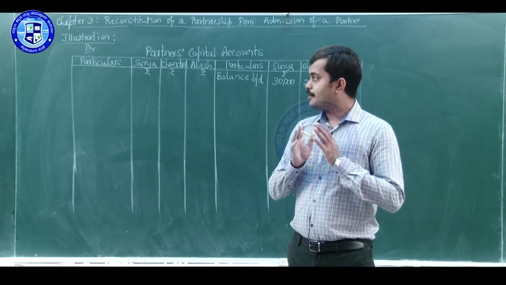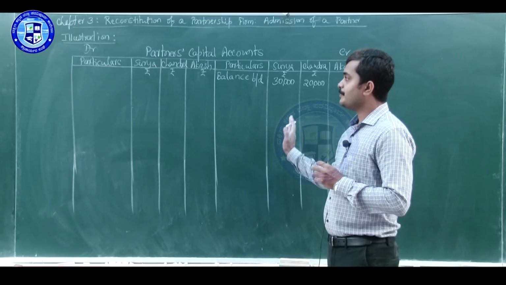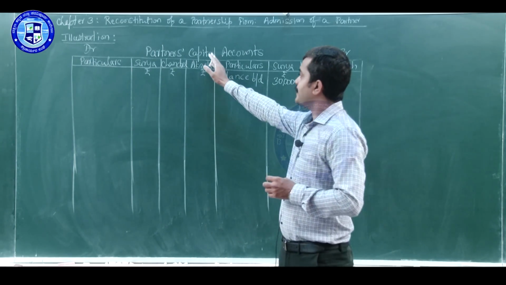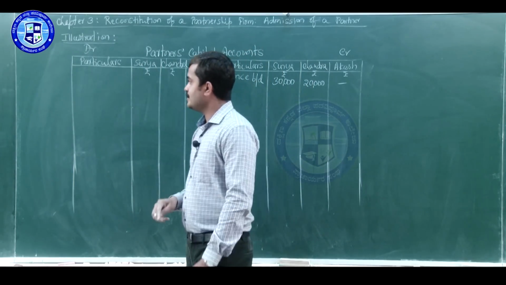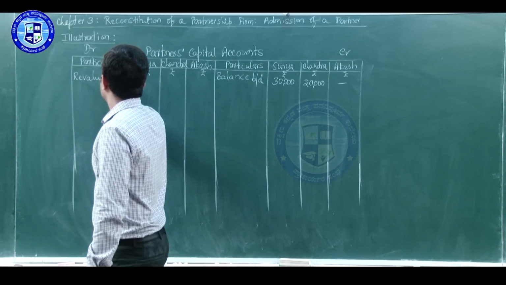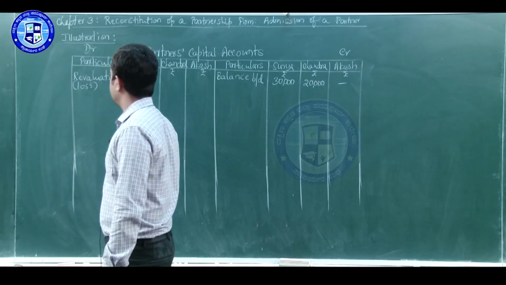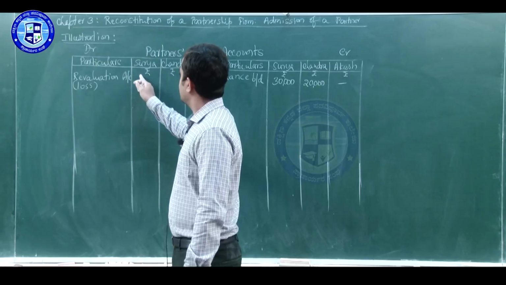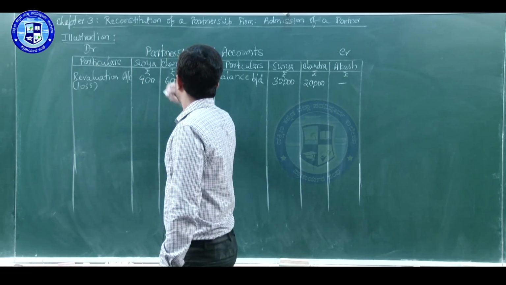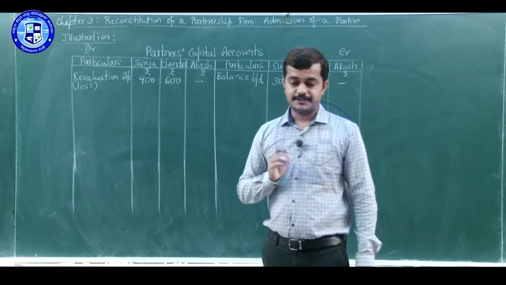Next, what we have to do is transfer revaluation loss from revaluation account to partners' capital accounts. For that, journal entry is old partners' capital accounts debit to revaluation account. Debit side revaluation account, that is loss on revaluation. So, Surya's share was 900, Chandra's share of revaluation loss was 600, and Akash does not have any share.